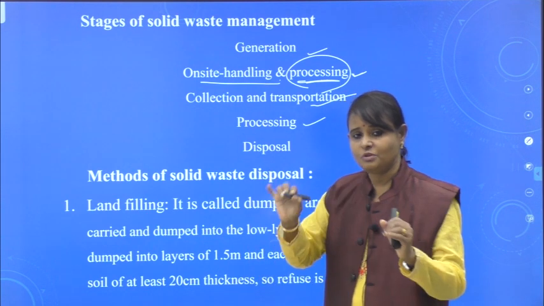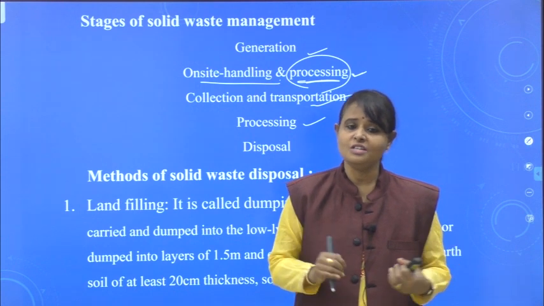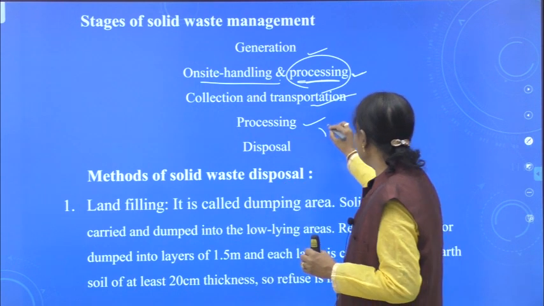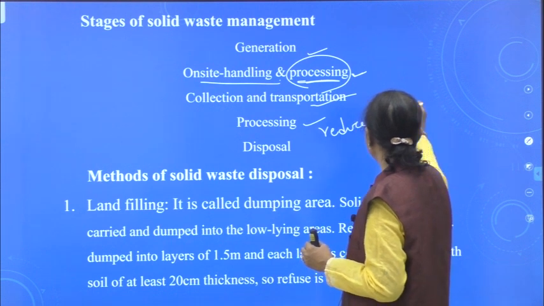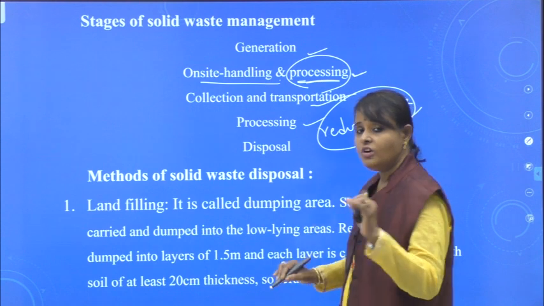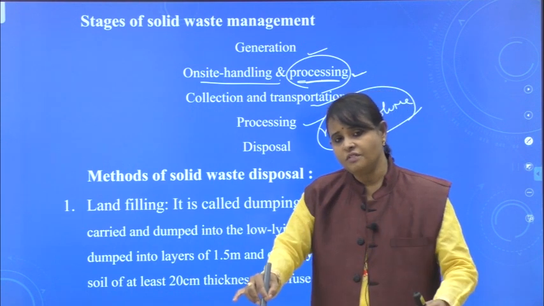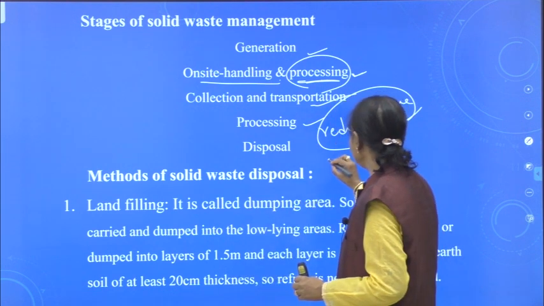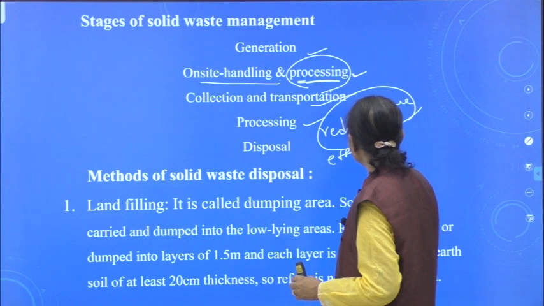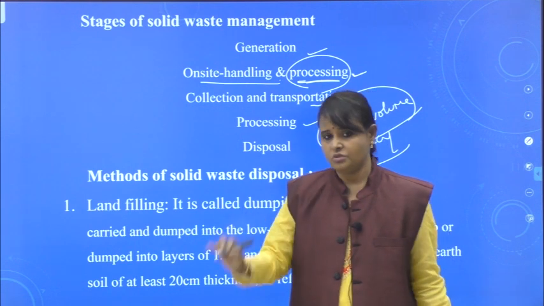Now this one is processing. What I told you in the processing, what is the main aim of processing? To reduce the volume of the waste. There are some methods in processing that help to reduce the volume of the waste to the maximum extent. Otherwise, we cannot dispose the waste. It is very difficult to dispose the waste. It also helps to improve the efficiency of the waste.